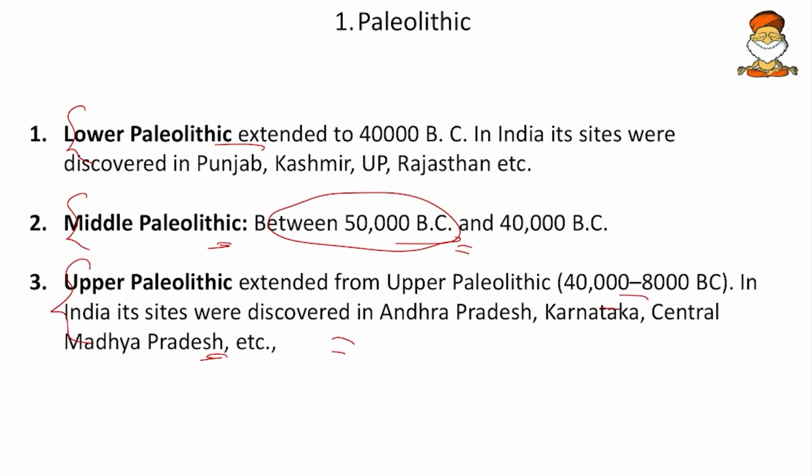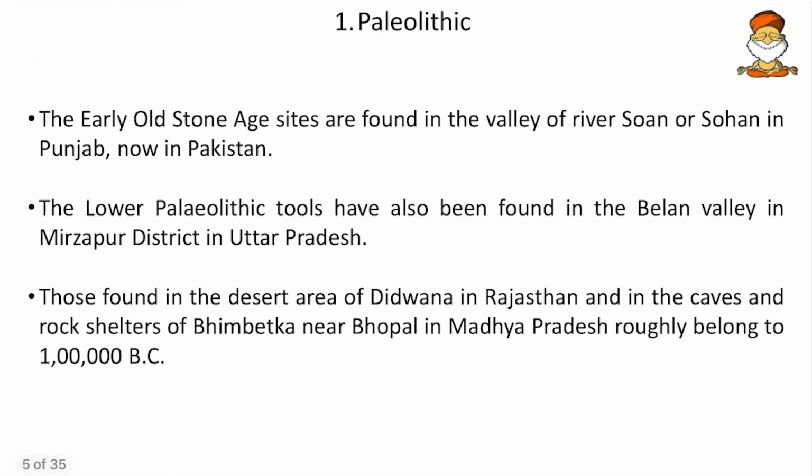Likewise, on the basis of the evidence which we get, we have classified this. These are not hard and fast rules. If you go to Egypt and others, these numbers can change. For India, most of the time this will be it. Then coming to the facts, the early old stone age sites are found in the valley of the Soan or Sohan River, and the lower Paleolithic tools have also been found in the Belan Valley. Here we need not go in that depth.